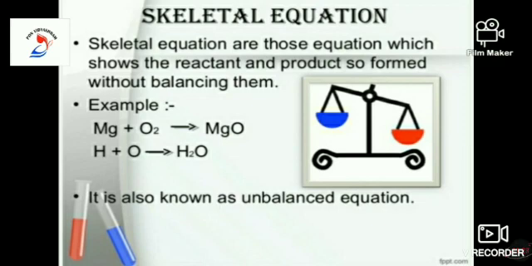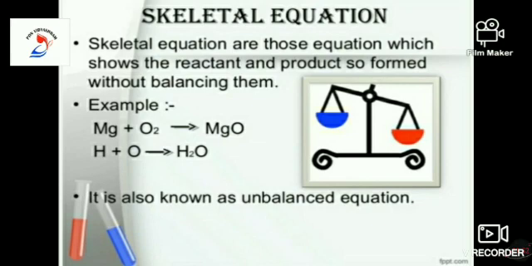This is also known as an unbalanced equation. In order to make it a balanced equation, the number of atoms in the reactant and the number of atoms in the product should be equal. So, how to do this?